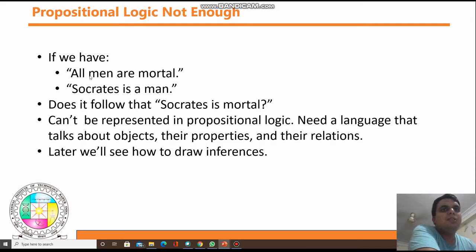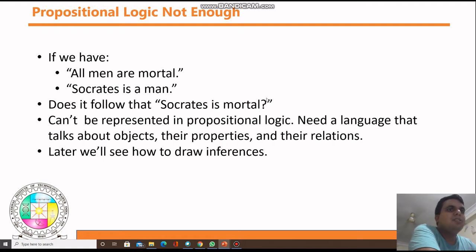So how can you represent this as a proposition? You might know that a proposition always gives you the answer as true or false. Can you give the answer to "all men are mortal" as true or false? No. Can you give "Socrates is a man" as true or false? No. So does it follow that Socrates is mortal?